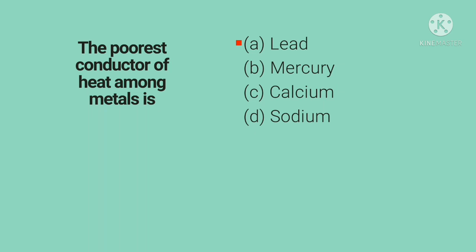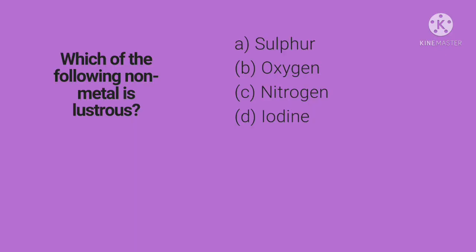The poorest conductor of heat among metals is: option A, lead; B, mercury; C, calcium; D, sodium. So lead is the poorest conductor of heat among the given options. Which of the following non-metals is lustrous? Sulfur, oxygen, nitrogen and iodine. Sulfur does not have a shiny surface. Oxygen and nitrogen are found in gaseous state, but iodine is found in solid state, which shines. That is why iodine has a lustrous property.